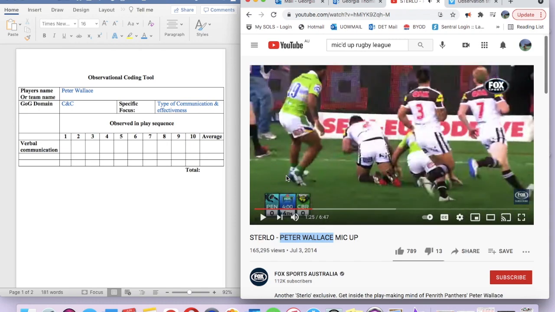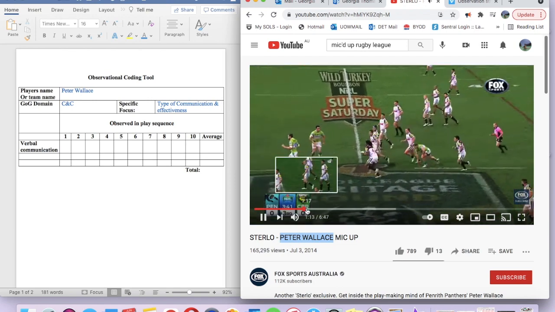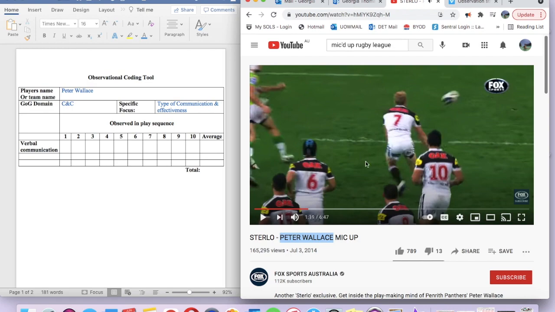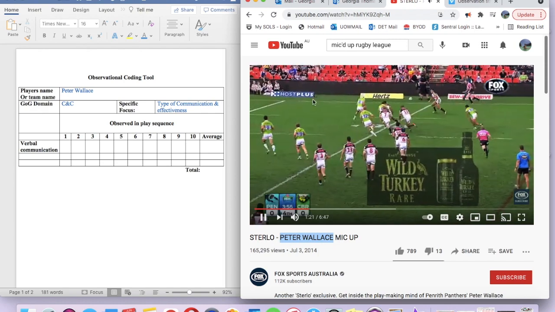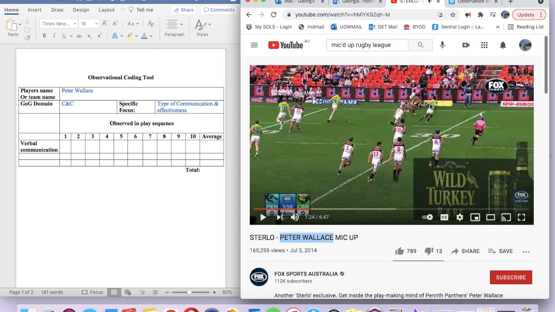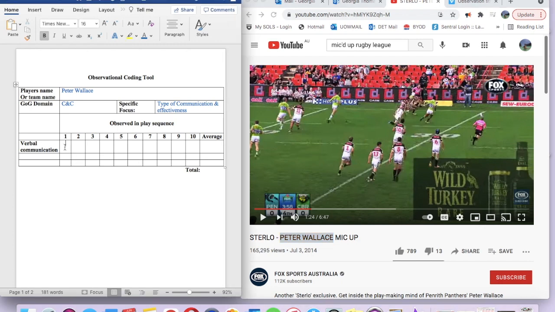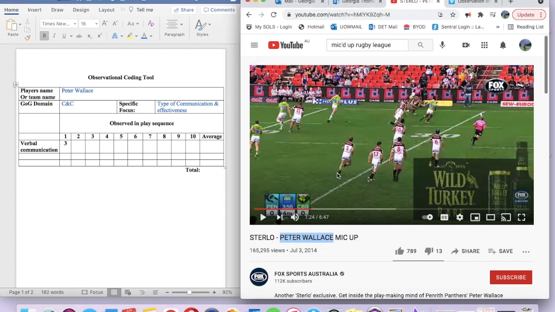Alright, so in that one, he yelled out to Jamie Soward, he yelled his name out twice, so he's using very direct language there. So that's an action statement that he's using, and as you could see, the gameplay was effective. Here he is, Jamal. He got delivered the ball as he wanted to and quickly passed it on. He was able to break the line and go through. However, the winger here did drop the ball, although because his verbal communication was successful, I'll give that a 3. So that is a 3. And then we'll go on to the next one.